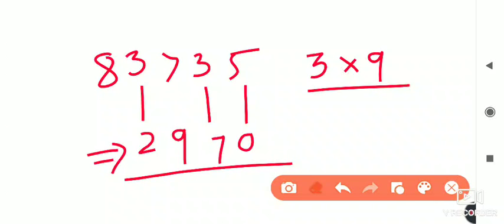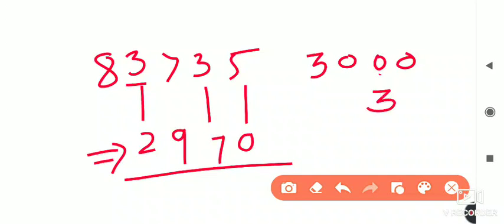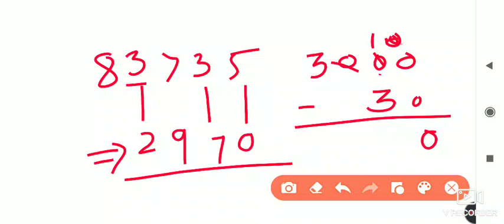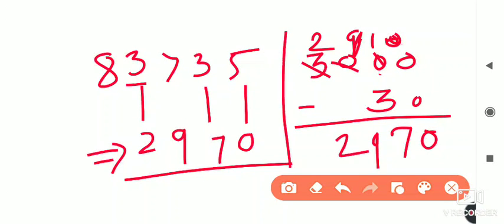Now we will check whether it is correct or wrong. What is the place value of the first 3? This 3's place value is 3000. Yes, and this 3's place value is how much? 30. If we subtract it, we get the answer here: 9, and here it is 2. So 10 minus 3 is 7, 9 and 2. So in this way, by both ways, whichever is easy for you, you just use it and solve the answers for this question. One more example we will see, and then we will take the next example.